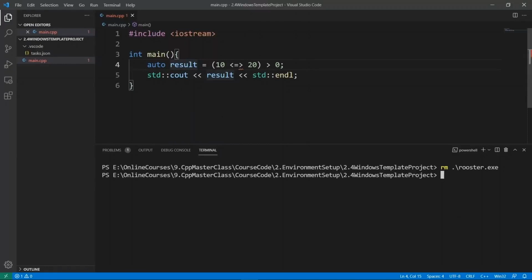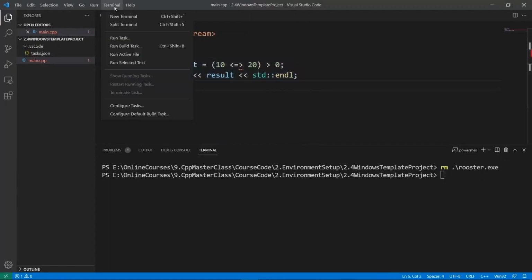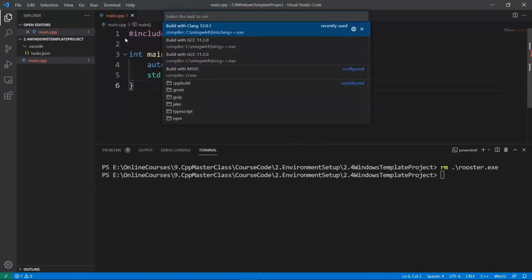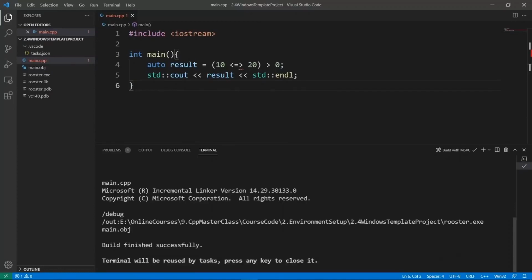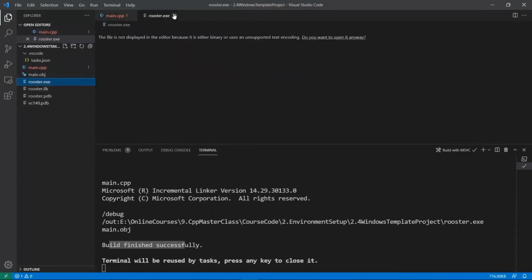Now we want to build with the compiler from Microsoft. So let's do this. We're going to say terminal and we're going to say that we want to run a task, but this time we want to build with MSVC. This is what we want to do here. If we click on this little thing, we're going to kick off the process to build with the compiler from Microsoft. And we're going to wait for the compiler to do its thing. And if we wait, we're going to see that the build finished successfully. And if we look in our folder, we're going to see that we have our output file.